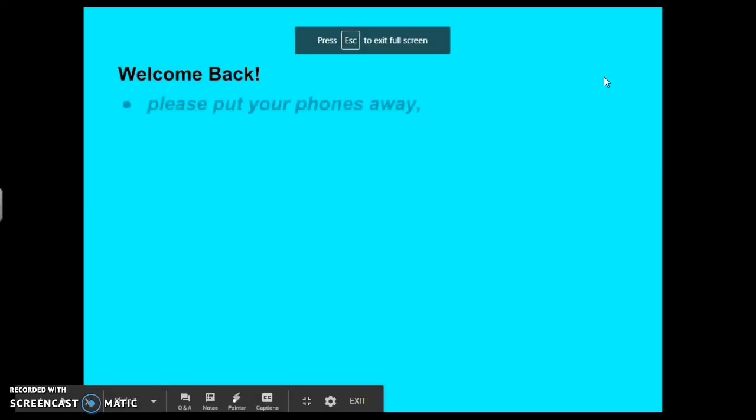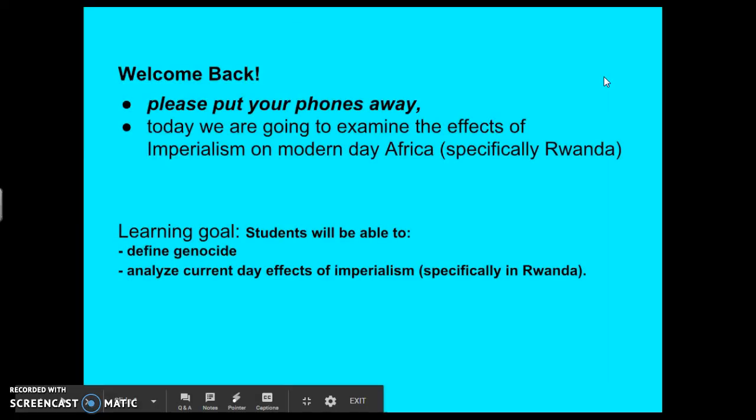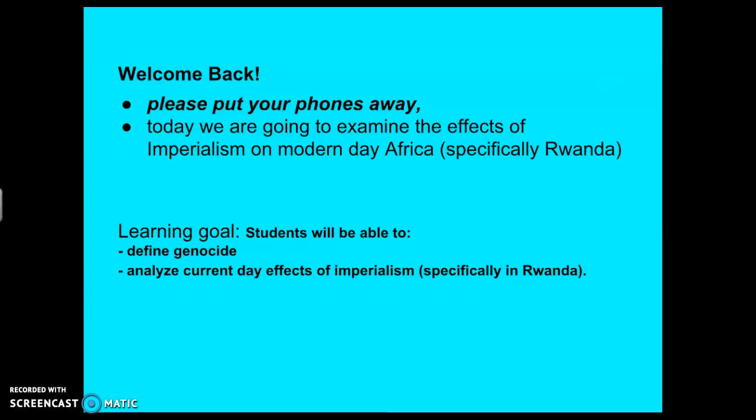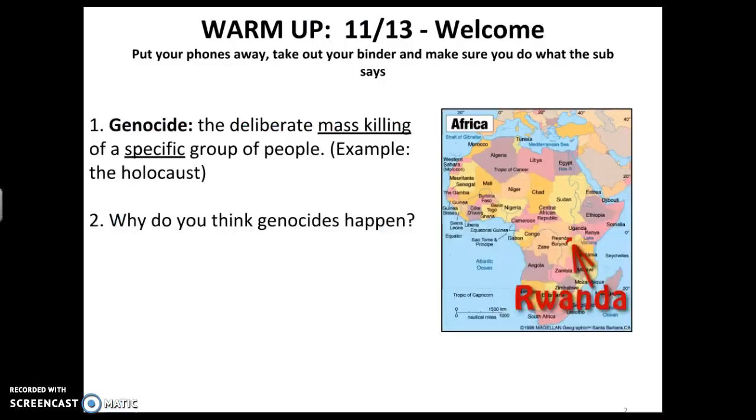So when we're talking about Rwanda here, you'll need your Rwanda guided reading paper next. We're going to focus on defining what a genocide is and analyzing the effects of imperialism, especially in Rwanda. I've said genocide a couple of times now, so what is a genocide? You can fill this in on your paper. Genocide is the deliberate mass killing of a specific group of people. An example of a genocide would be the Holocaust that occurred during World War II, where Hitler tried to exterminate the Jewish population.